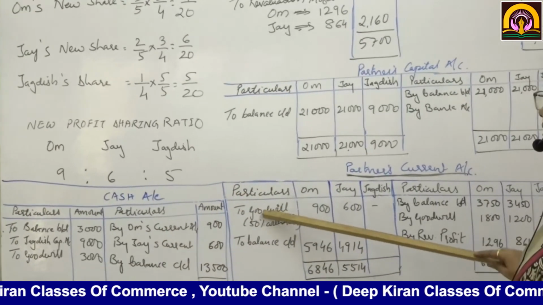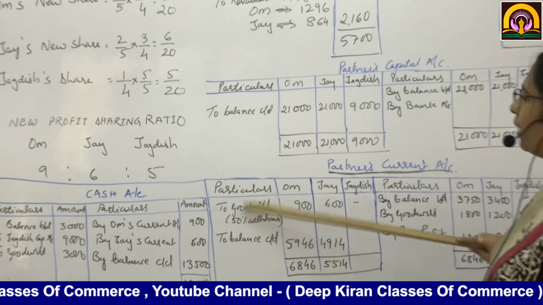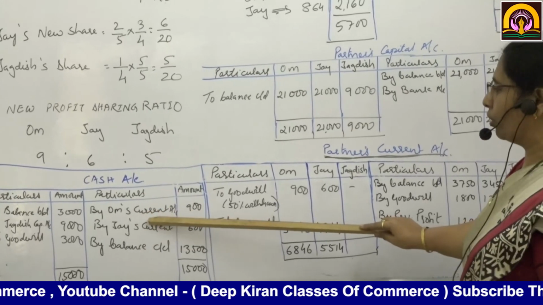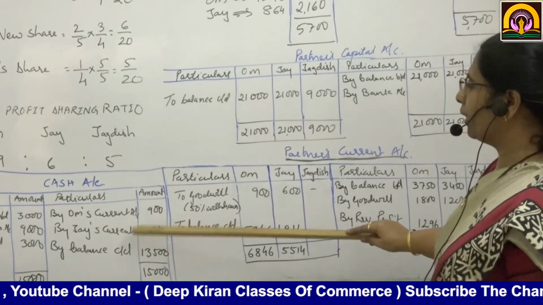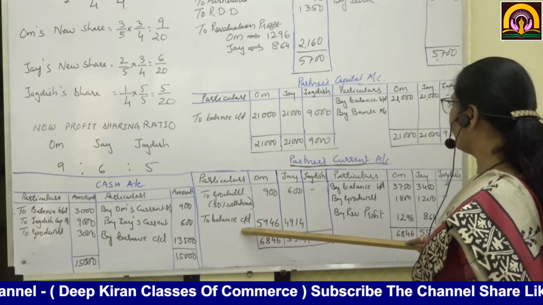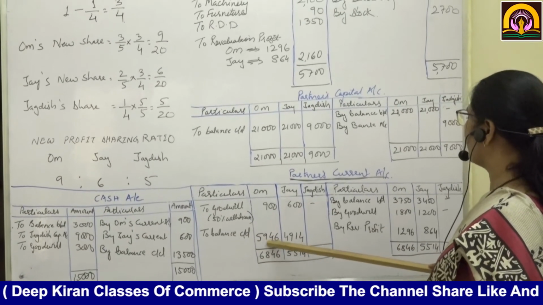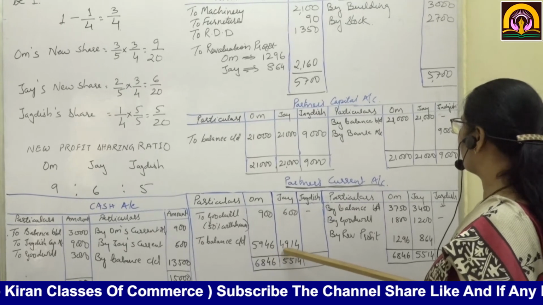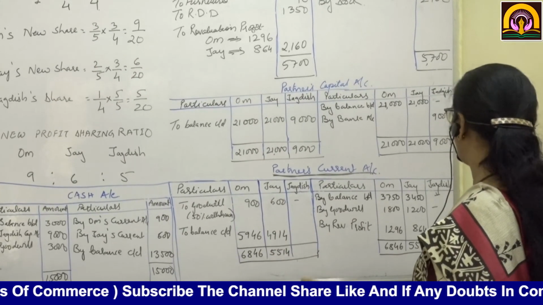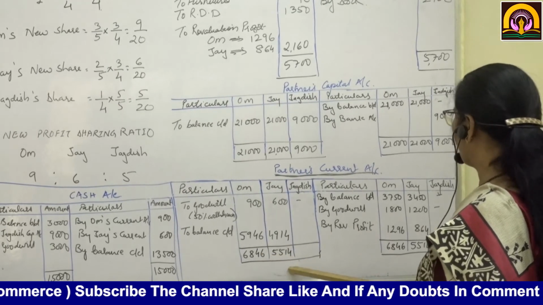So we are writing it in the current account debit side and cash account credit side, because cash is withdrawn by these partners. So the balance carried down will be 5,946, 4,914. So here we are going to close the current accounts.